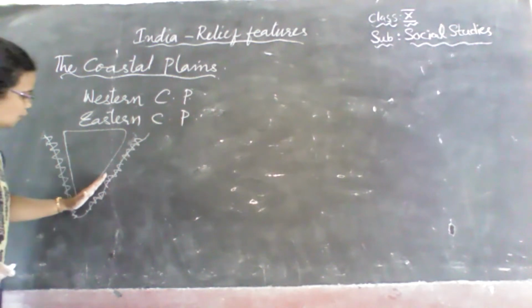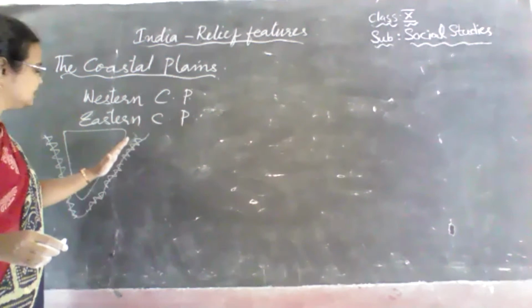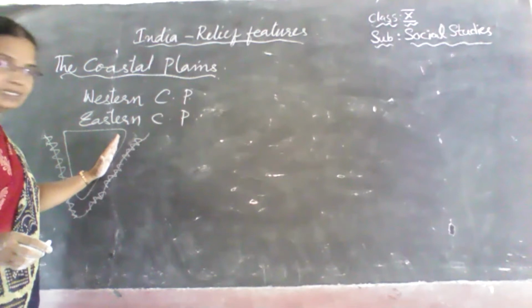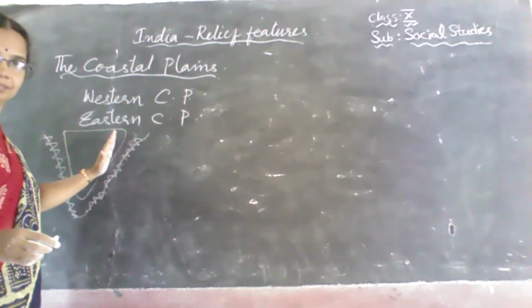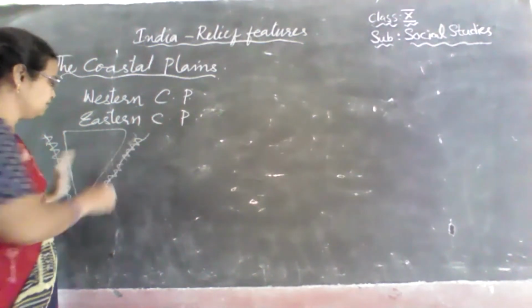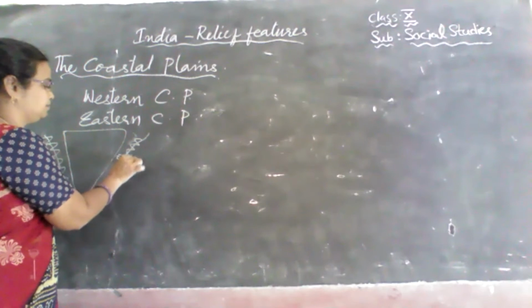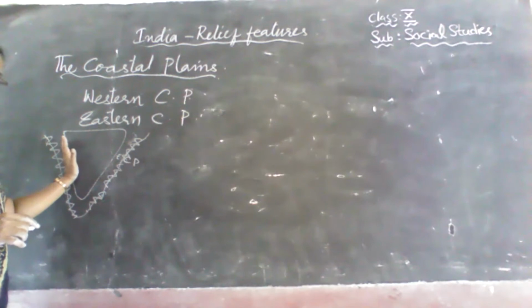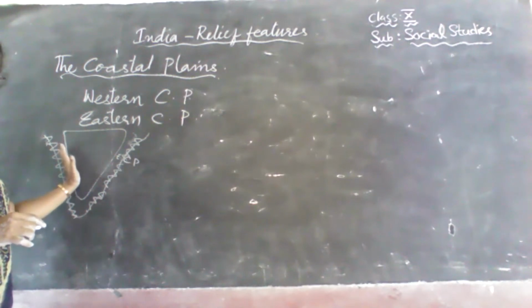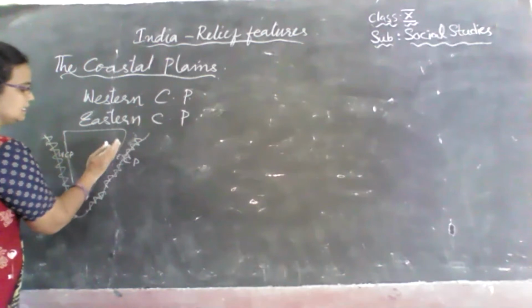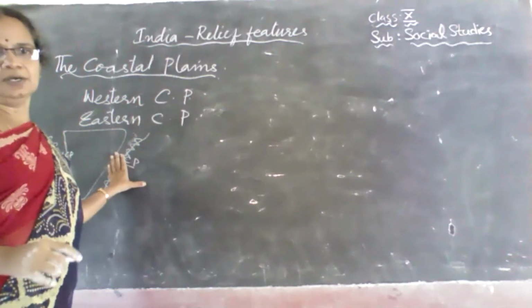The belt of fertile soil that has been formed between the Deccan Plateau and the Eastern Ghats is the Eastern Coastal Plain, ECP. Between the Western Ghats and the peninsula, that is the Deccan Plateau, we have the Western Coastal Plain, and between the Eastern Ghats and the Deccan Plateau, we have the Eastern Coastal Plain.